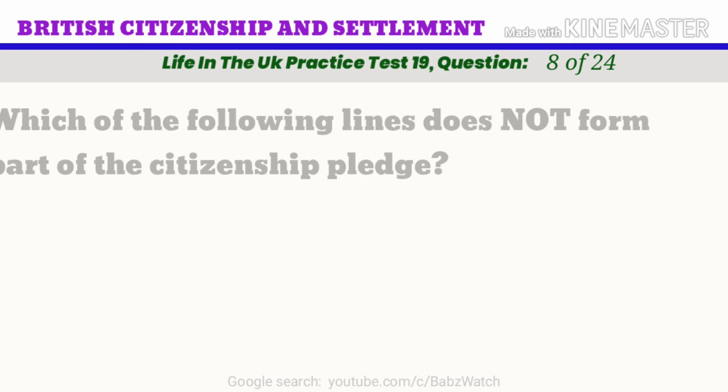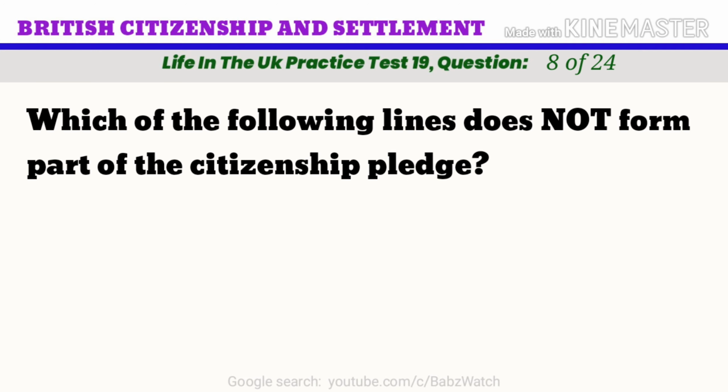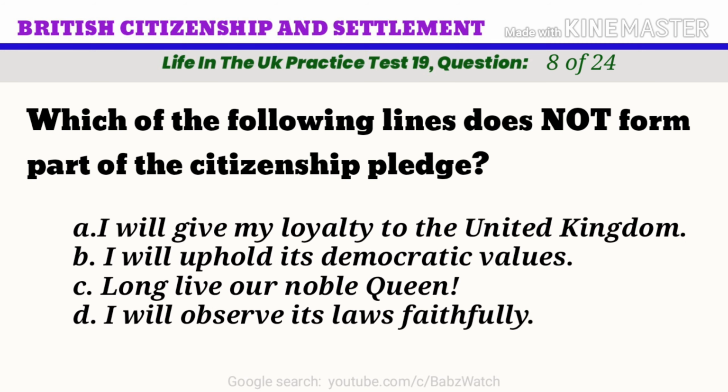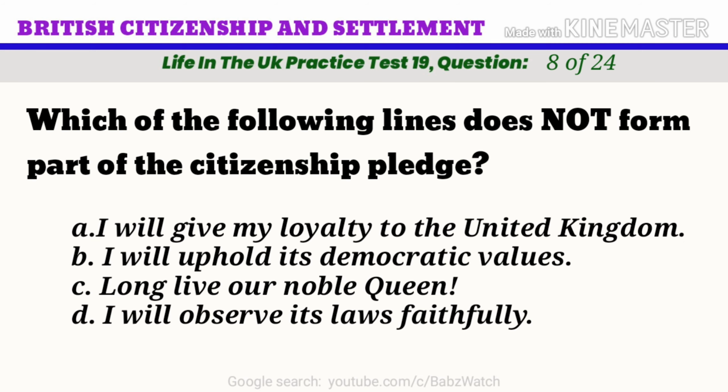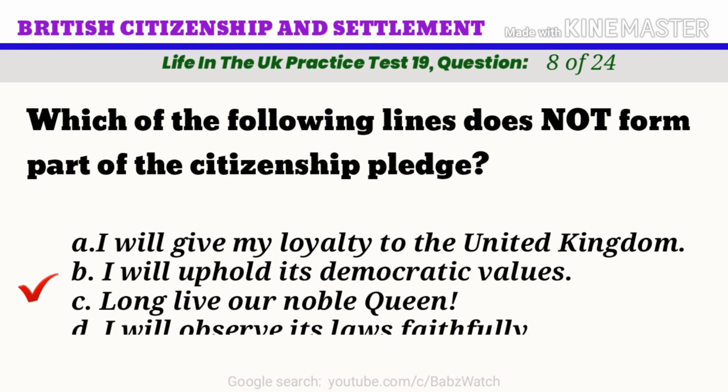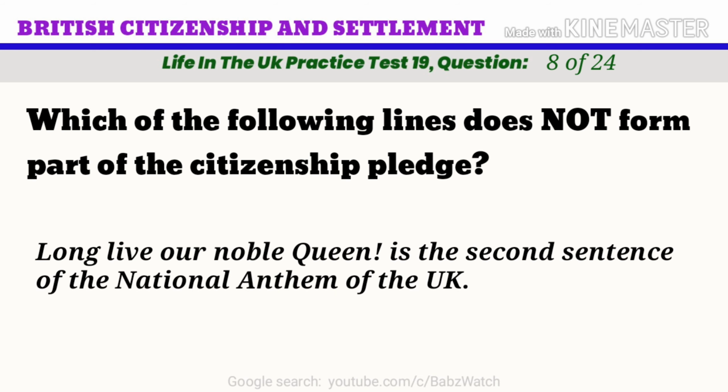Life in the UK practice test. Question 8 of 24. Which of the following lines does not form part of the citizenship pledge? A. I will give my loyalty to the United Kingdom. B. I will uphold its democratic values. C. Long live our noble Queen. D. I will observe its laws faithfully. The correct answer is C. Long live our noble Queen. Long live our noble Queen is the second sentence of the national anthem of the UK.